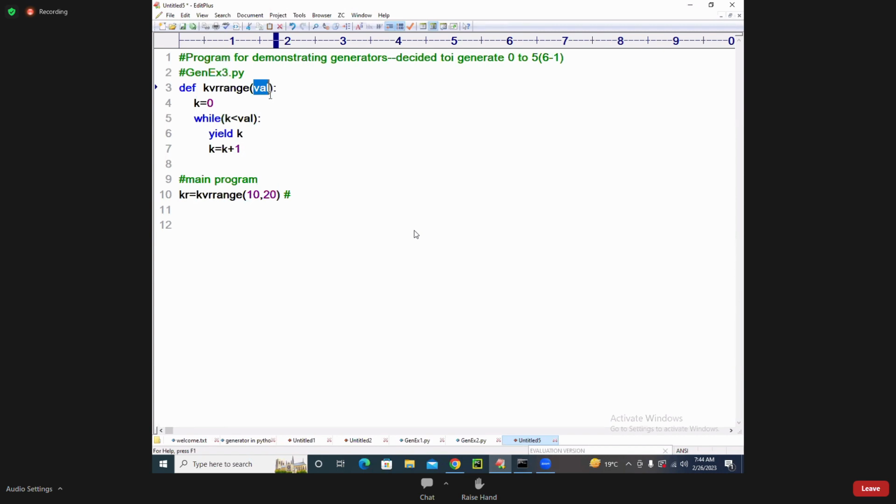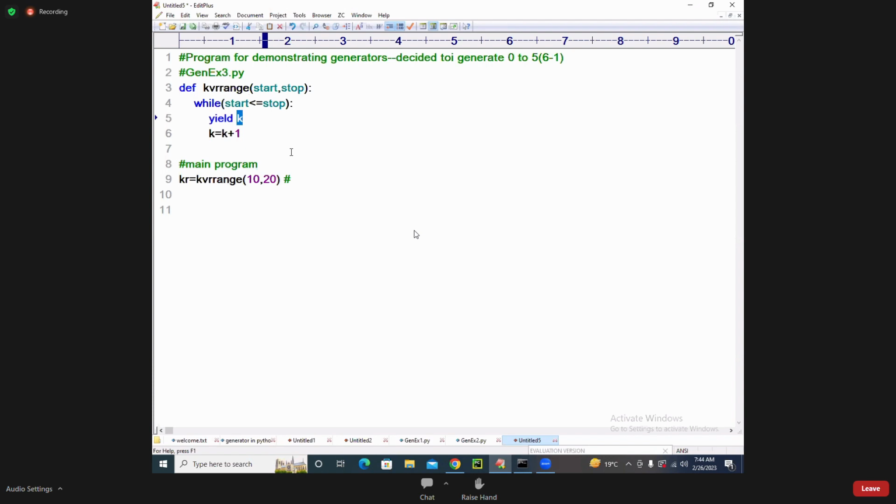How do you write it, students? I will write here start and I will take stop. Okay, start and then stop. What is the value of start here? 10. What is the value of stop here? 20. What is my start value here? 10. I will take it here: start less than or equal to stop. Both of them I want inclusive. That time I will write